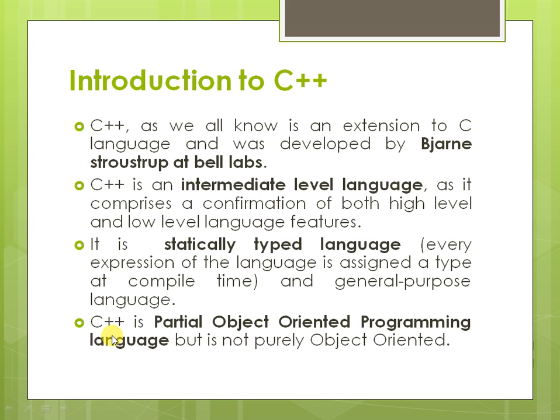Okay, so the fourth feature is that this language is known as a partial object oriented language, and it is not purely object oriented. Partial object oriented refers to the fact that C++ has classes, but these classes are an extension or added functionality. You don't require the use of a class to design your code.